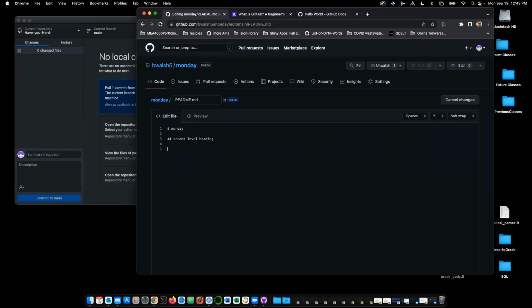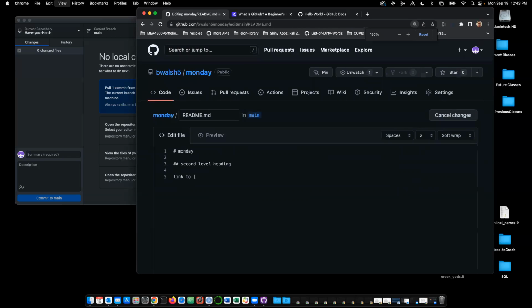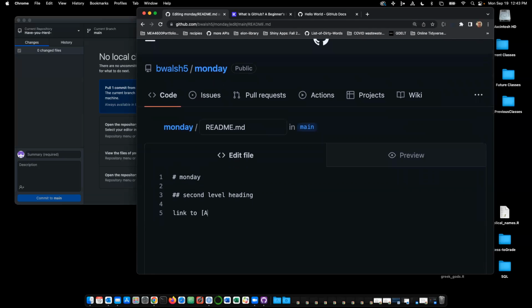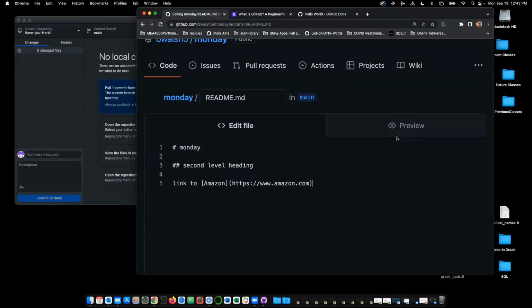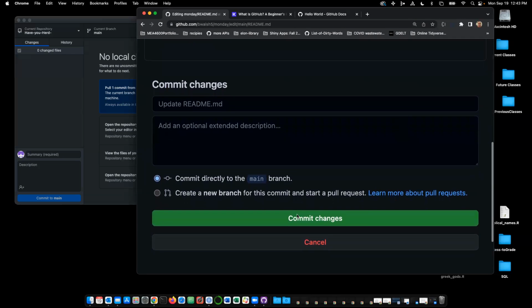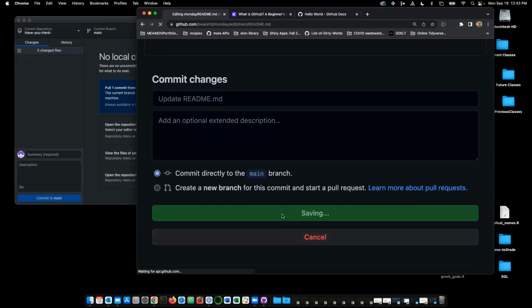Let's create a link. Let's say link to, I put the square, let me make my text way bigger. That's way better. Link to Amazon, square brackets, and then right after in parentheses, https://amazon.com. So that should be a link. I'm going to hit preview. Oh, I gotta commit these. Okay.